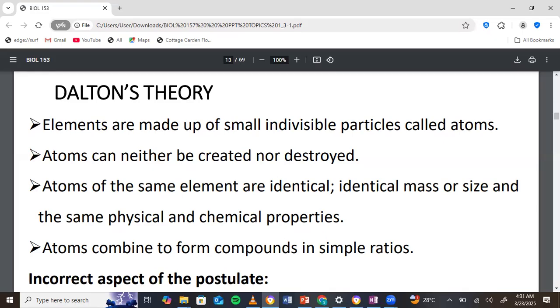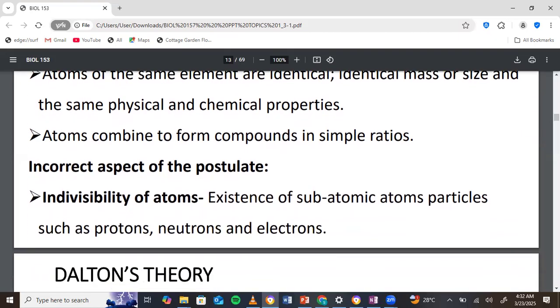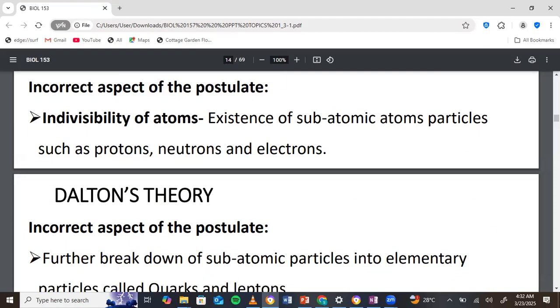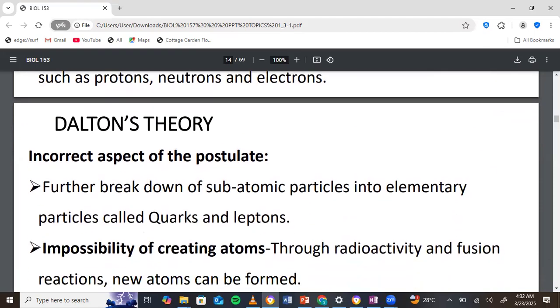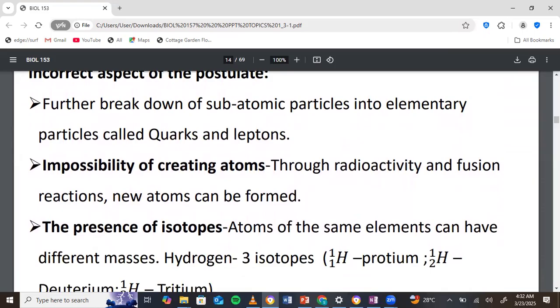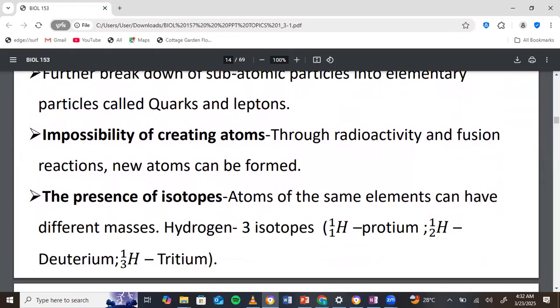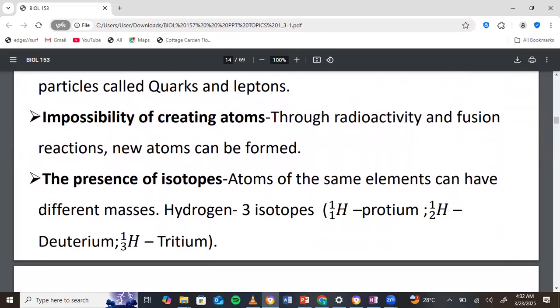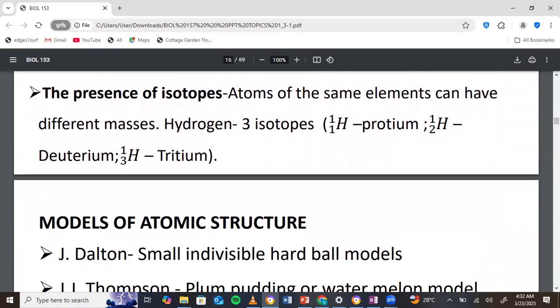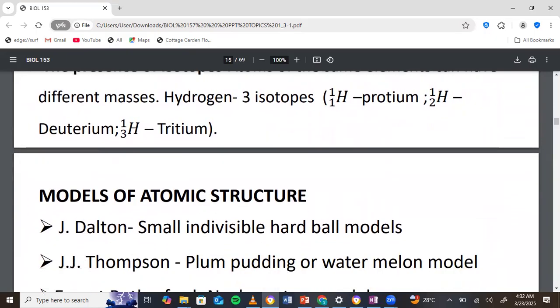And then his last postulate was that atoms combine to form compounds in whole number ratios, right? This is also arguable, but it's one of the postulates which still holds water up to today. Good. So I've explained all these: the fact that atoms are no longer considered indivisible, then because of radioactivity and fusion reactions, we can create atoms now. And then the presence of isotopes challenges the fact that all atoms of the same element have the same mass number, right? Good.